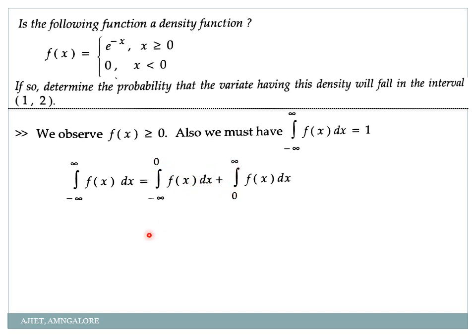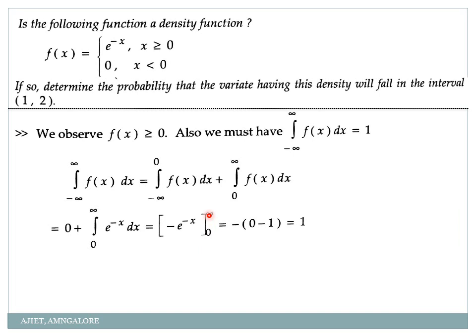Proper? So minus infinity to 0 means it will be lying for this function. 0 to infinity means my function of x is e power minus x. Okay, see here, from minus infinity to 0 my function is 0, so I'll be directly writing it as 0 plus integration from 0 to infinity e power minus x into dx. So what is integration of e power minus x? Minus e power minus x with the limit 0 to infinity.